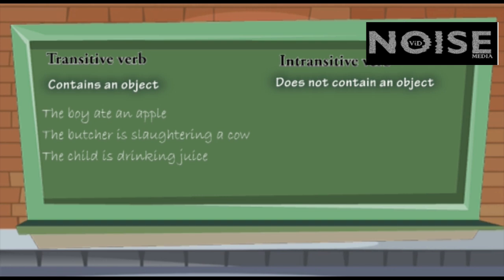Now some examples of intransitive verbs. Sentence number 1, the bird is flying. Some of you might say, what if I say the bird is flying in the air? In the air is object? No. In the air is the adverb. So don't confuse these things. Second example, Faisal is sleeping. Sleeping does not need any object. Third example is the man is running. Because running does not need any object here.